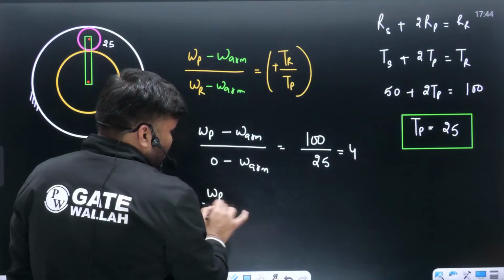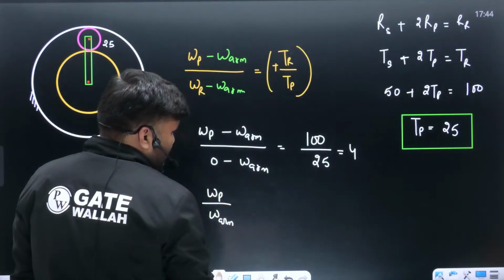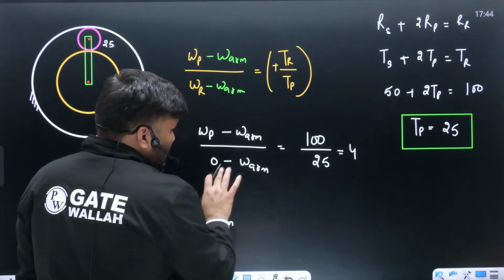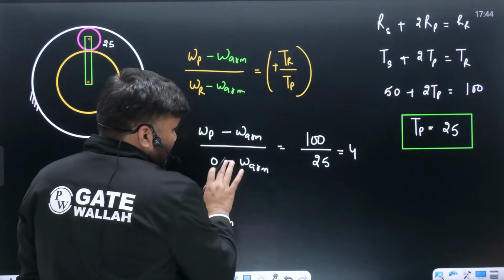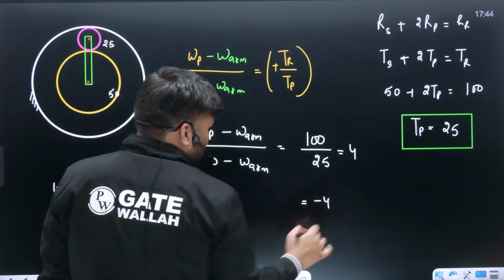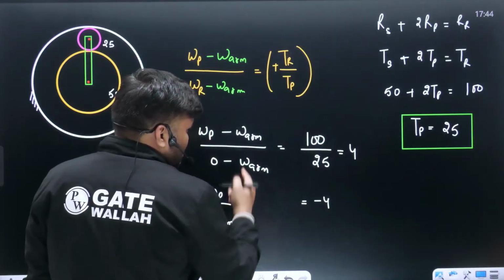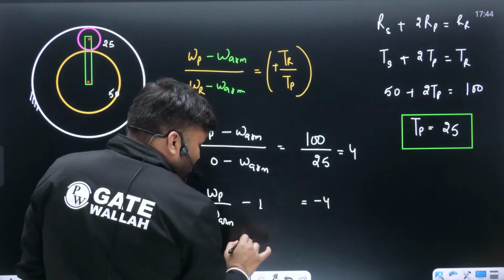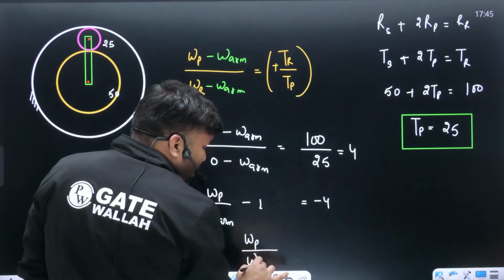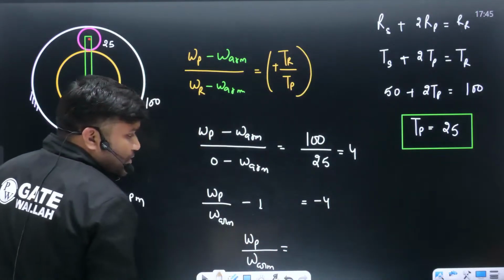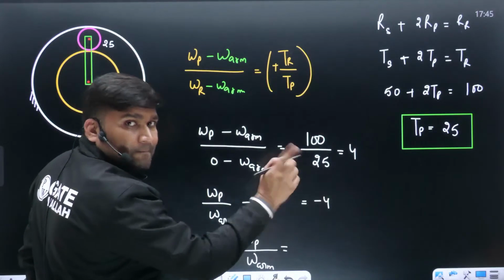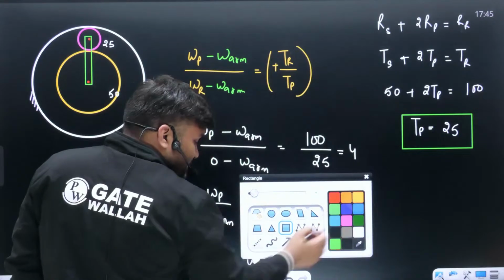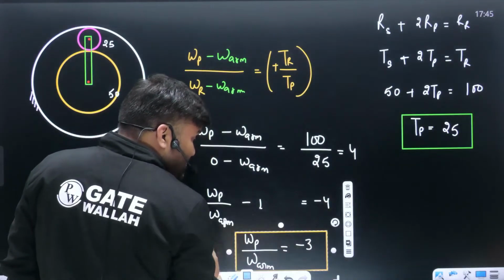कितना हो जाएगा? ओमेगा p डिवाइड बाई ओमेगा r, और ये माइनस इधर ले जाइए. This is minus 4 minus omega arm by omega arm. This is 1. ये 1 इधर जाएगा, this will be positive. तो omega planet divided by omega arm, how much is this beta? This is coming out to be how much? Minus 1 this side, plus हो जाएगा. Minus 4 plus 1, minus का 3. How much is the answer, beta? Answer is coming out to be minus 3.